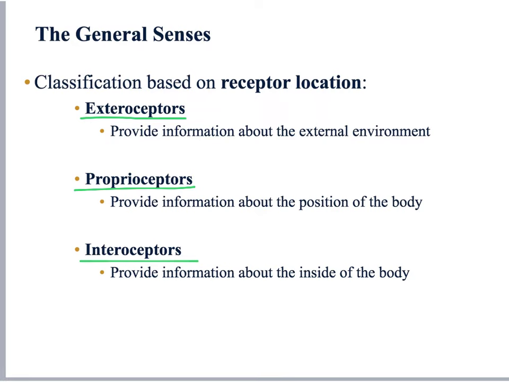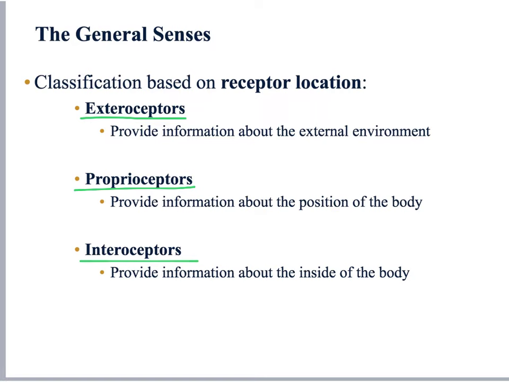Now, lastly, we have the interoceptors, and these are the ones that respond to stimuli that come from the interior, from within our body, hence the name interoceptors. And we find these receptors in places like the walls of our digestive organs and respiratory organs. And these receptors are the ones involved in detecting things like oxygen levels in our blood and also pressure within the walls of our organs.